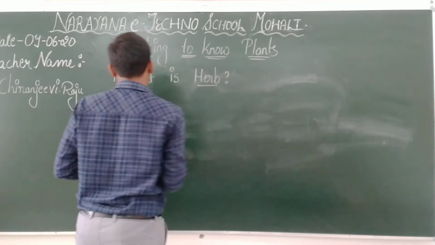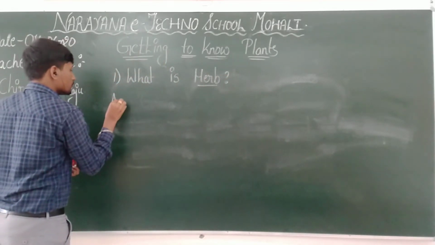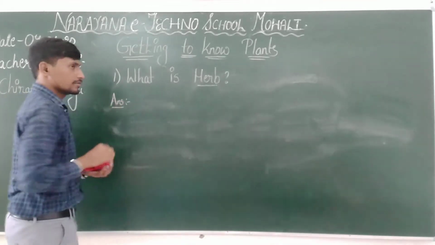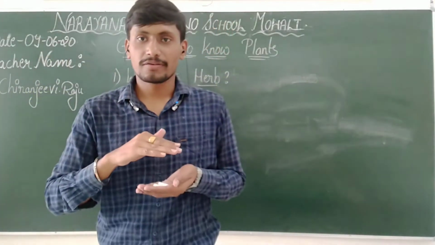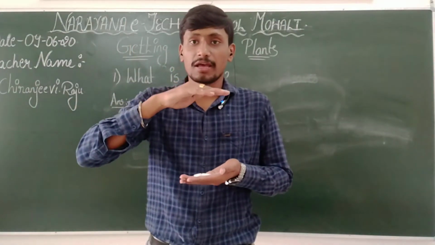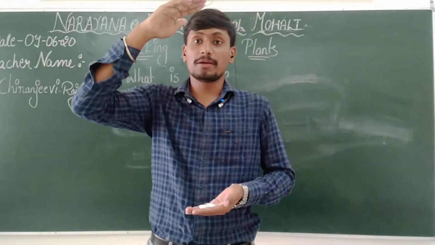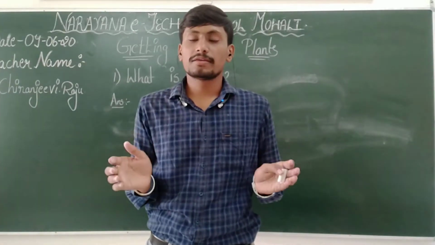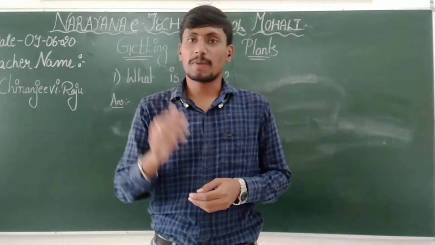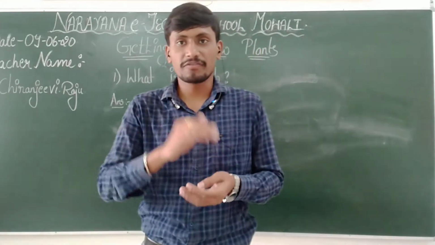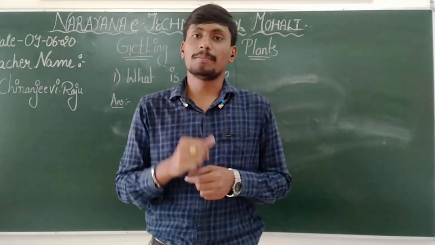Generally, whenever you see plants, some plants are small, some are somewhat high, and some are very big. The height and structure of plants differ from plant to plant, based on their height and their stem hardness.